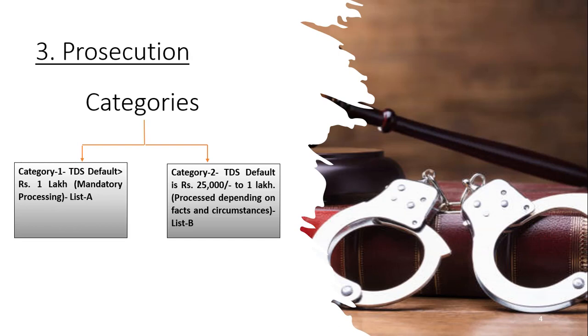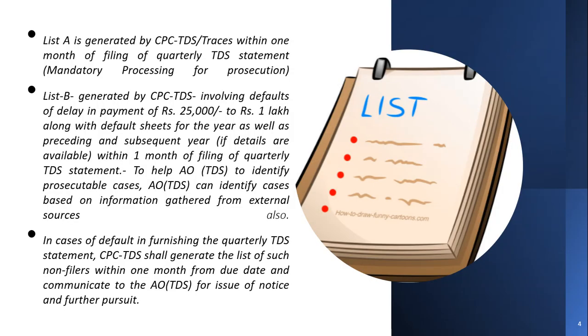List A is generated by CPC TDS within 1 month of filing of the ETDS return. So list A is mandatory prosecution, friends. If you default more than 1 lakh, then you will be selected mandatorily for prosecution.